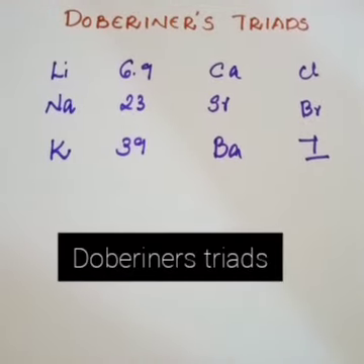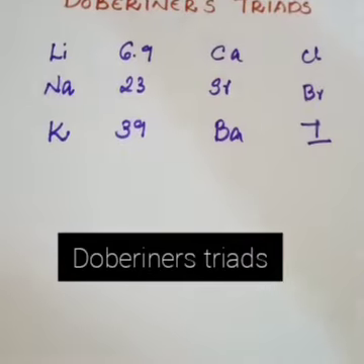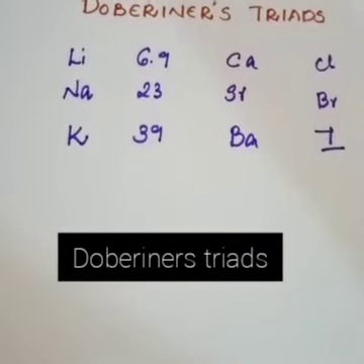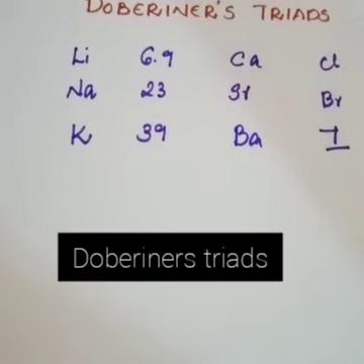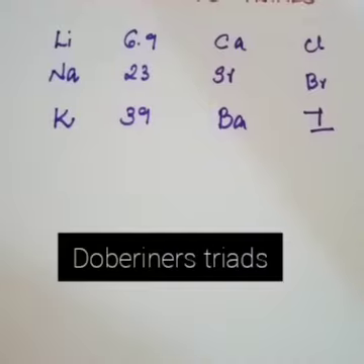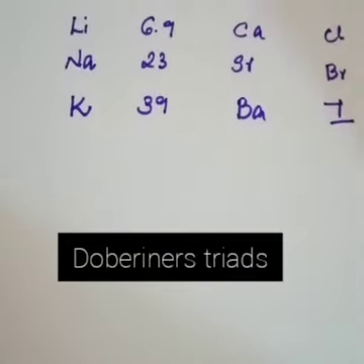The first scientific classification of elements started with Dobereiner's triad. Dobereiner is a German chemist. In 1817, he tried to classify elements on the basis of their atomic mass into small groups called triads. A triad is a small group of 3 elements.